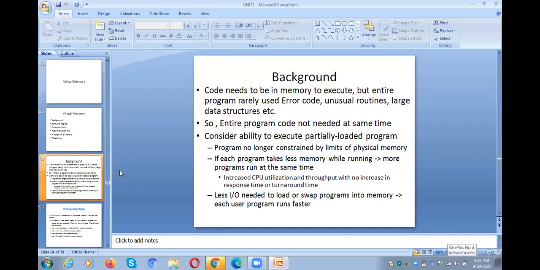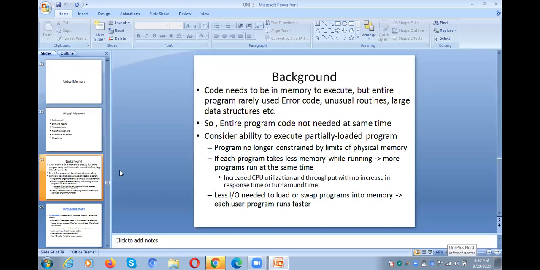As I told you earlier in our example, the program size is very big. If you want to keep your entire program in the main memory, automatically we need to have that much huge partition. But in real time, such a big main memory slot or partition may not be available contiguously.